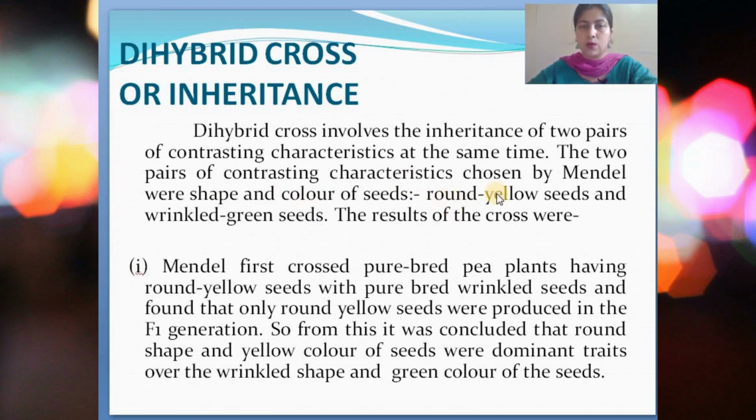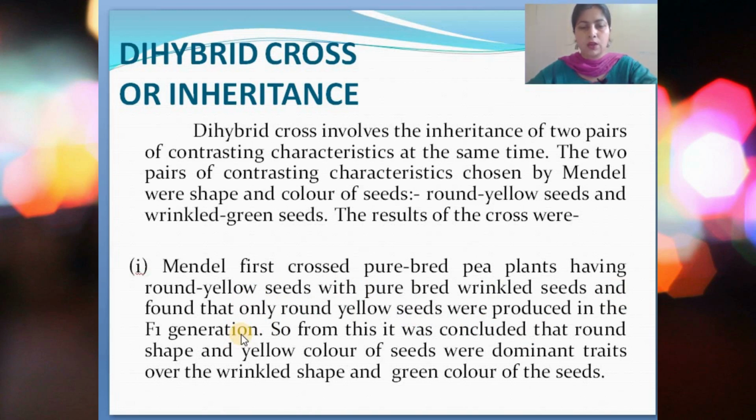He took round yellow seeds on one side and wrinkled green seeds on the other side. Mendel first crossed purebred pea plants having round yellow seeds with purebred wrinkled green seeds, and found that only round yellow seeds were produced in the F1 generation.